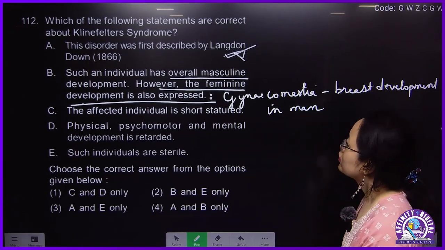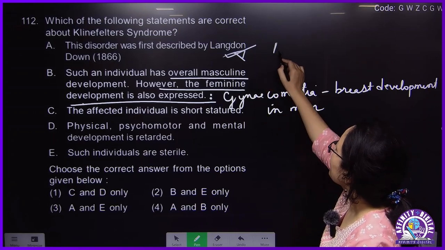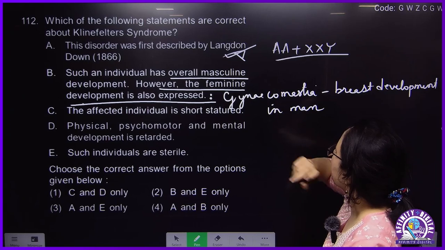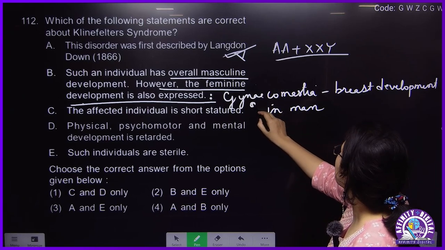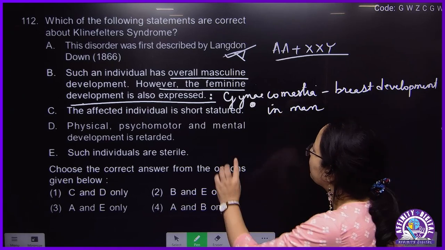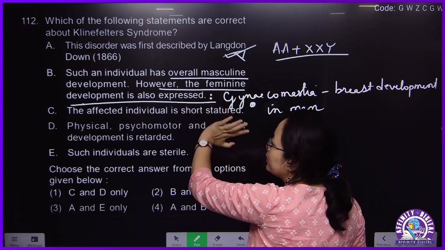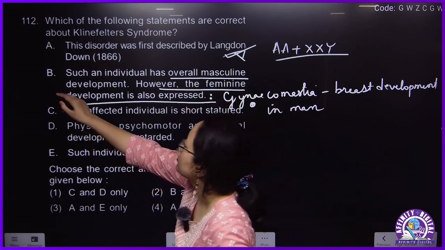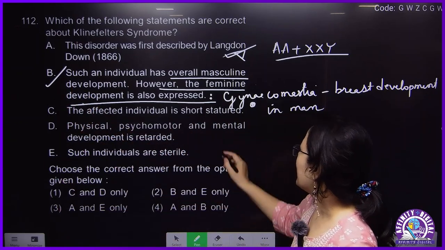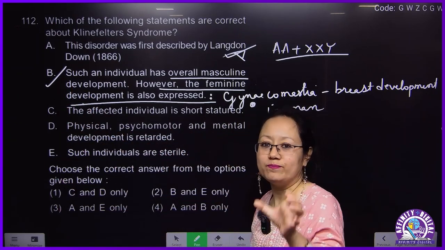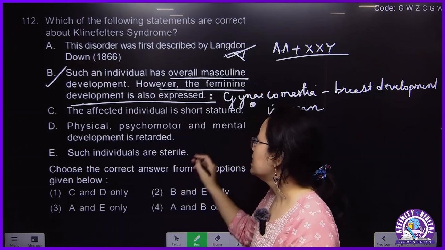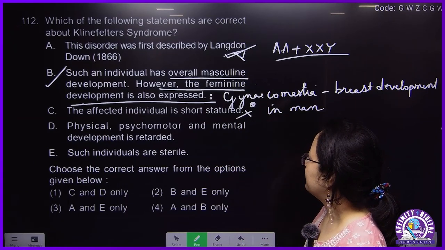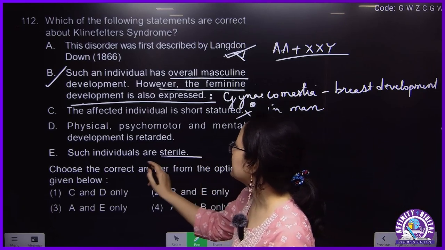Okay, so Klinefelter will be having AA plus XXY sex chromosome trisomy, so they will be having gynecomastia, and masculine development will also be there. At the same time, some female characters will also be developed. So this is correct. The affected individuals are normally tall. They have long legs, they will be tall. Short stature is a character of Down syndrome, and such individuals are sterile.